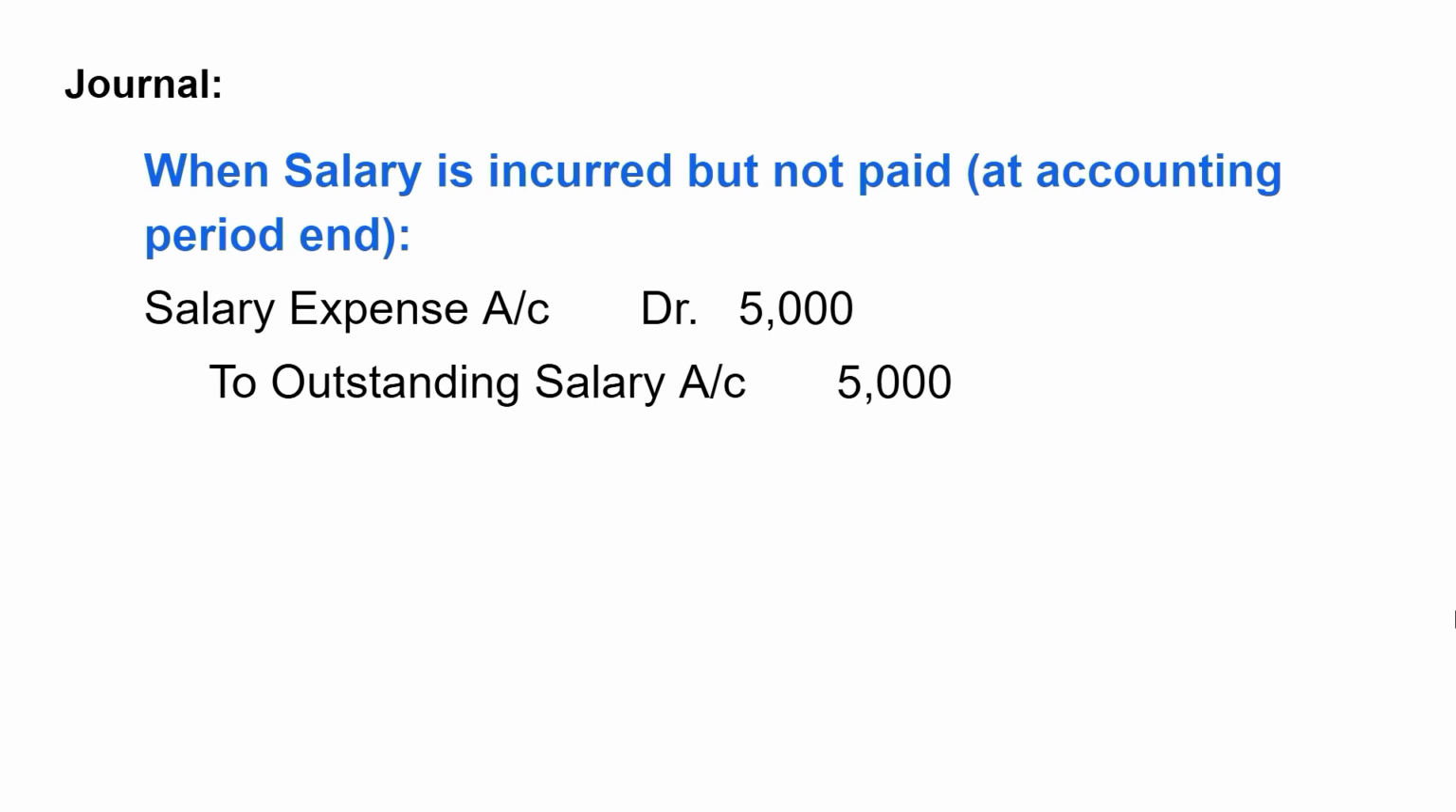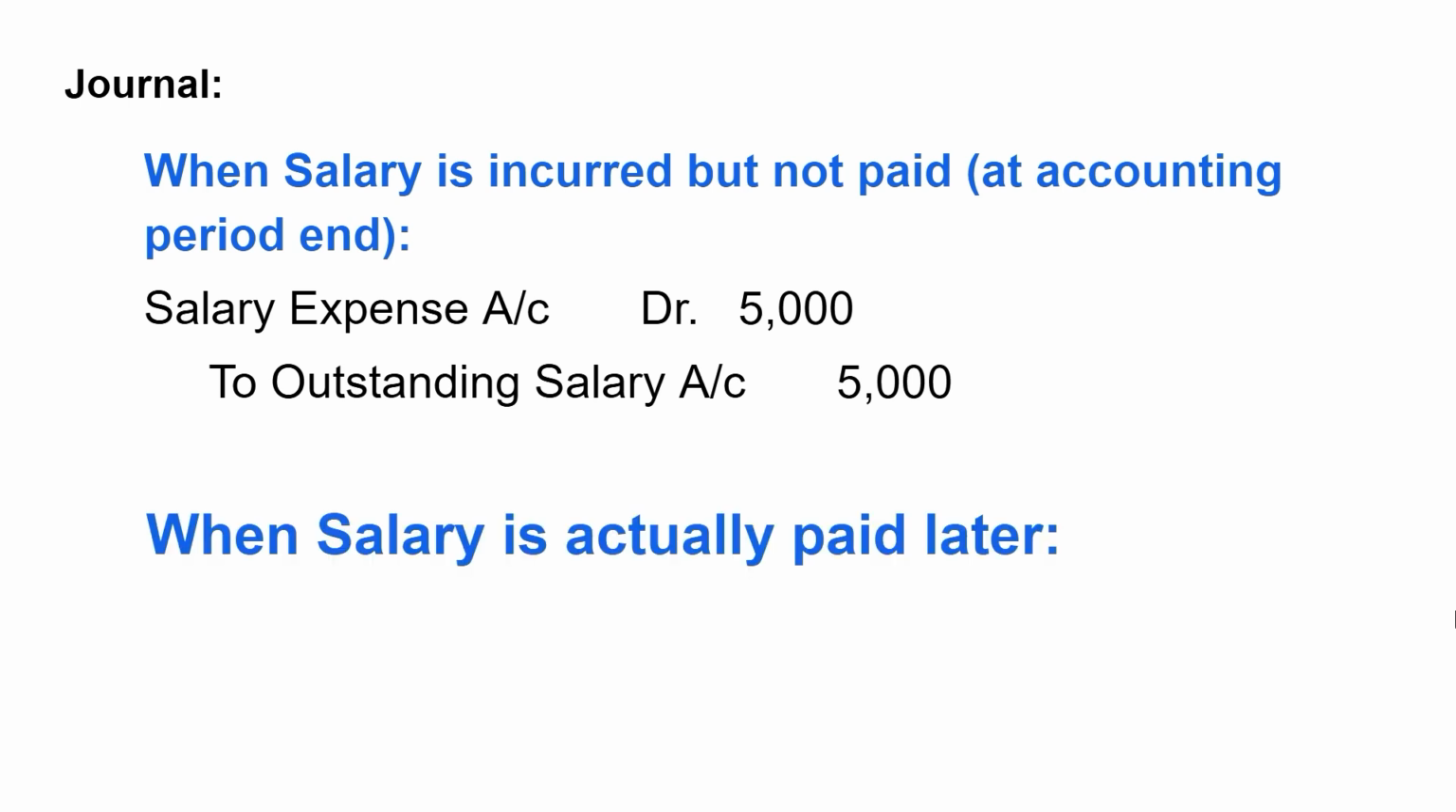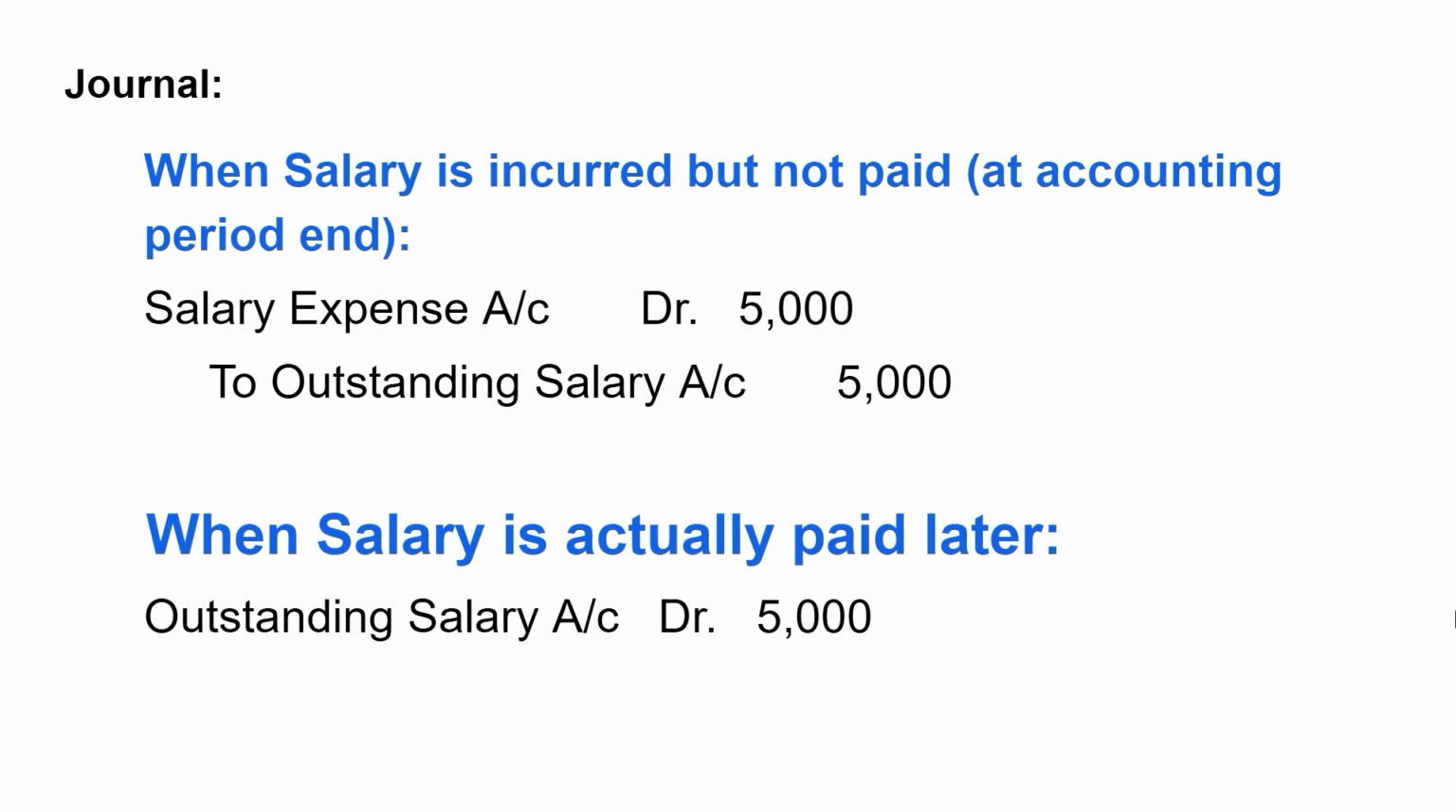Salary expense is recognized in P&L. And outstanding salary, it appears as a liability in the balance sheet. When salary is actually paid later, outstanding salary account debit 5,000 to cash or bank account 5,000. Now after paying the salary, liability is cleared and cash or bank account, it reduces.